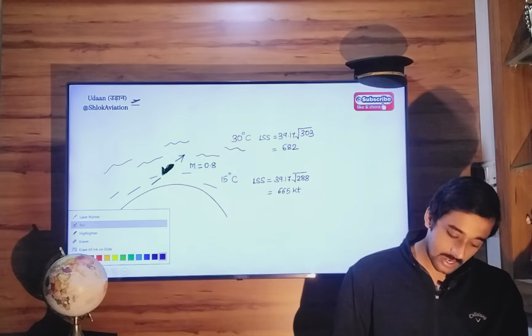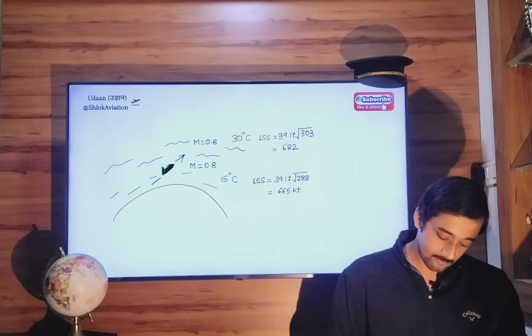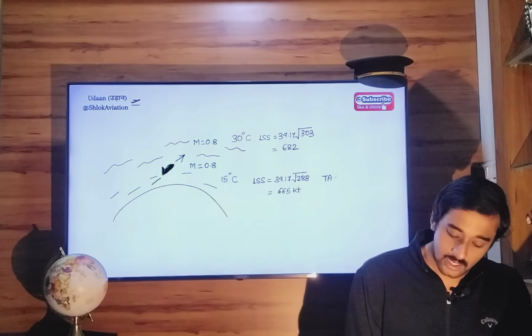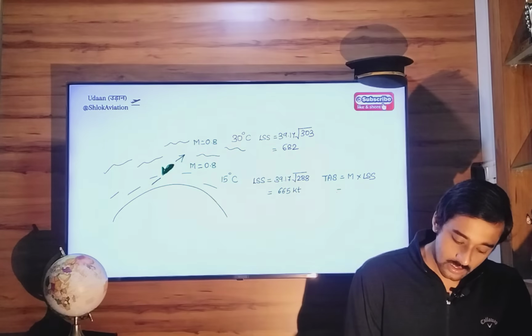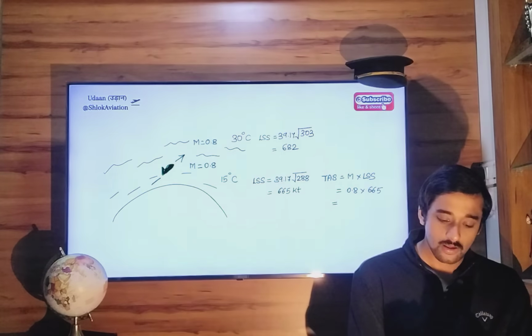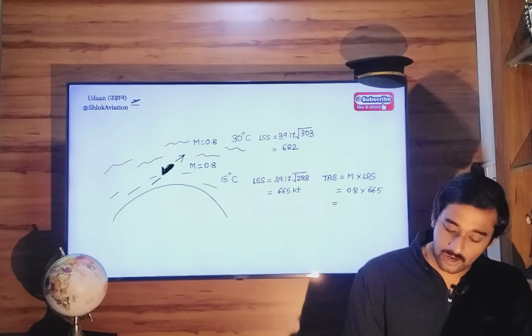Now Mach number at both places is the same because you are climbing at constant Mach number. Now let's check what happens to the true airspeed. True airspeed here will be Mach number multiplied by local speed of sound. So 0.8 multiplied by 665 is 532.